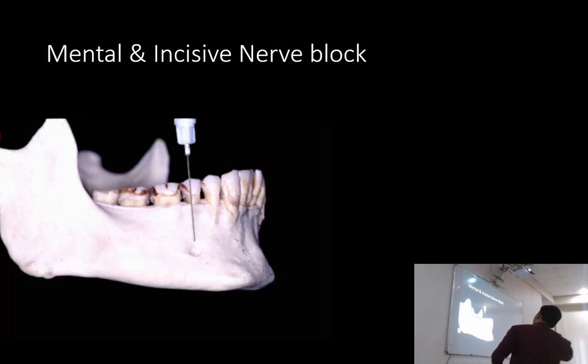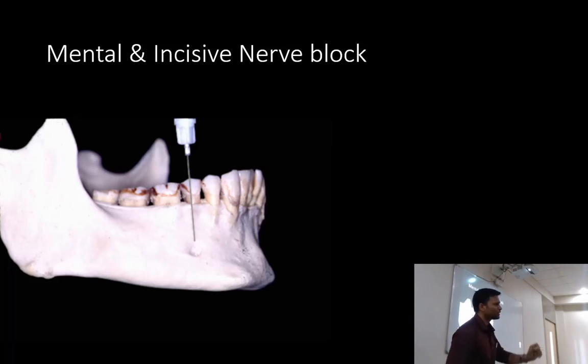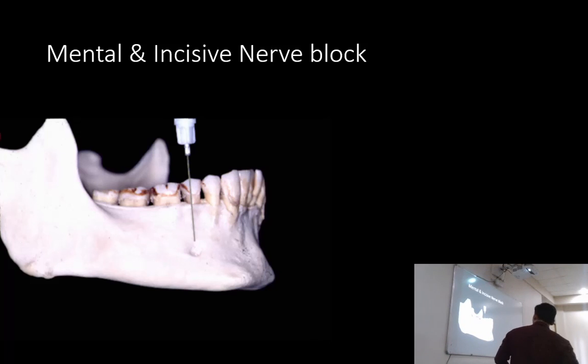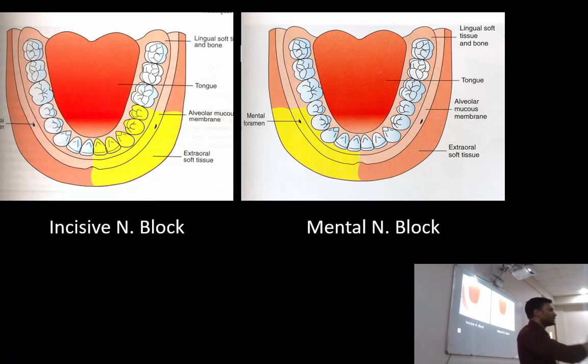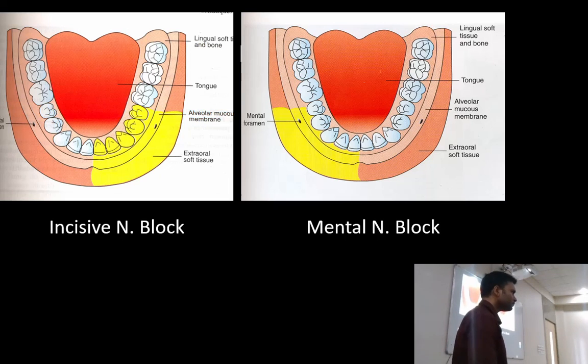That is why I told you both together, because the technique is almost the same with just one variation. For the mental nerve, we palpate, locate the foramen and deposit the LA. To convert it to an incisive nerve block, just apply pressure for 2 minutes over the foramen extraorally. Hold the pressure like this. Don't massage. Many people do that. Just apply pressure with the thumb or the finger. So you deposit the LA here and apply pressure. You force the solution inside the canal. Now the nerve beyond this point is blocked, it is anesthetized. So we are converting the mental nerve block to the incisive nerve block. Logical?